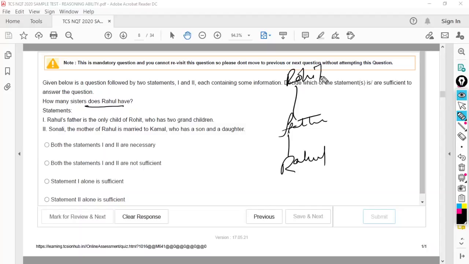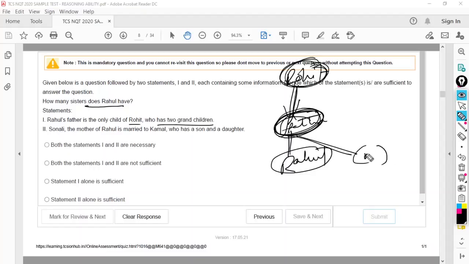So there is a person called Rohit, and Rahul's father is the only child of Rohit, and this Rohit has two grandchildren. So if Rohit has two grandchildren, obviously those two children must be Rahul's father's children. Yes or no? Since Rohit has only one child, his grandchildren must be that child's children. But out of these two grandchildren, one is Rahul. We do not know what the other person is. Whether the other person is male or female, we do not know. If the other person is male, then Rahul does not have any sisters. We can say 0. If the other person is female, then Rahul has one sister. So since we have no information to say how many sisters Rahul has, one alone is not sufficient.